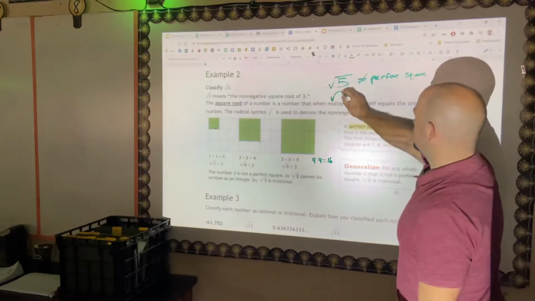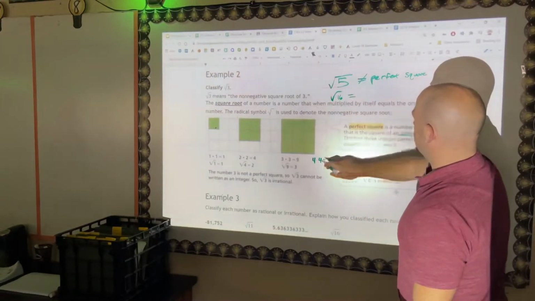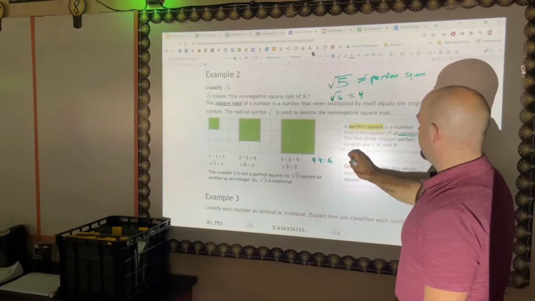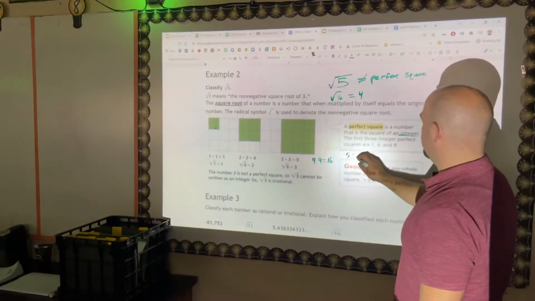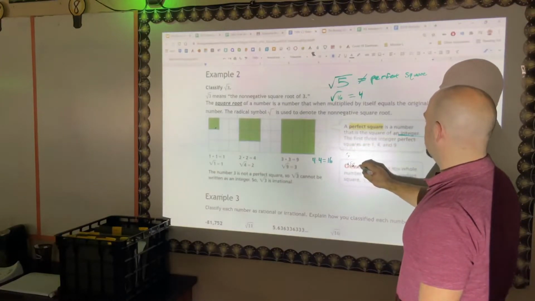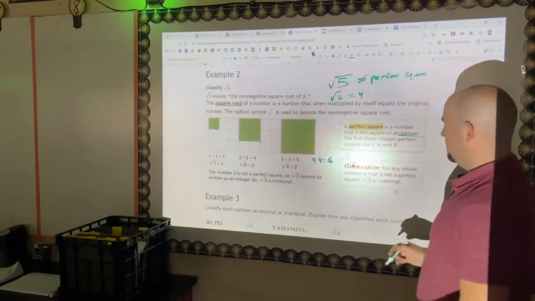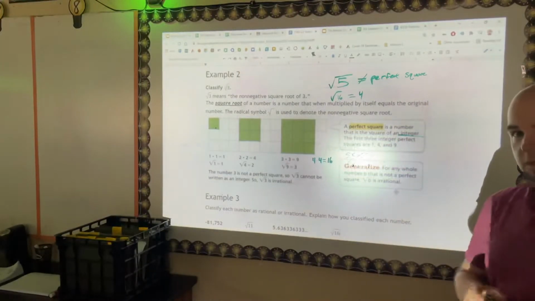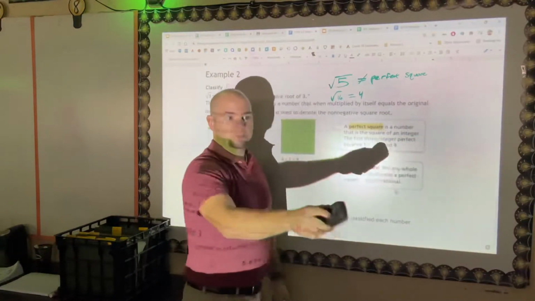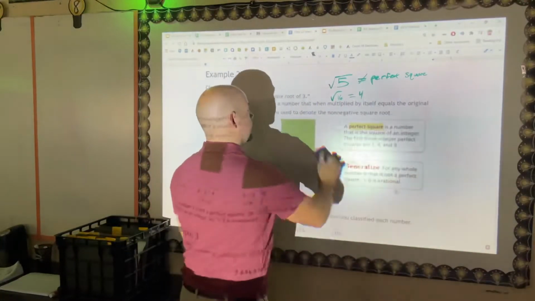So the square root of 16 is back down to 4. The next one would be 5 times 5 equals 25, so the square root of 25 equals 5. Okay. Any questions? Just kidding.